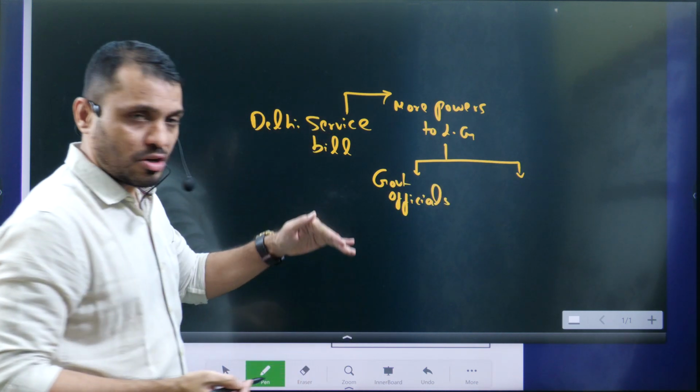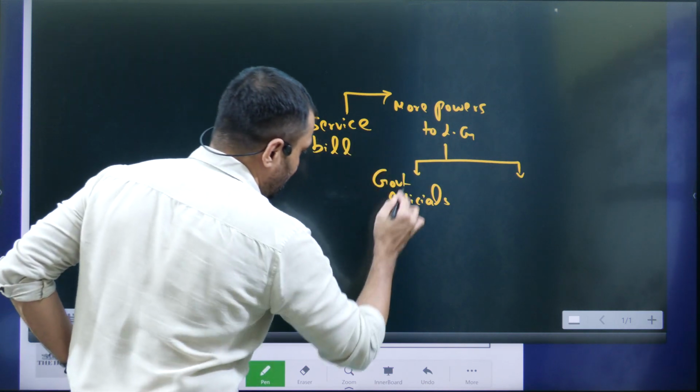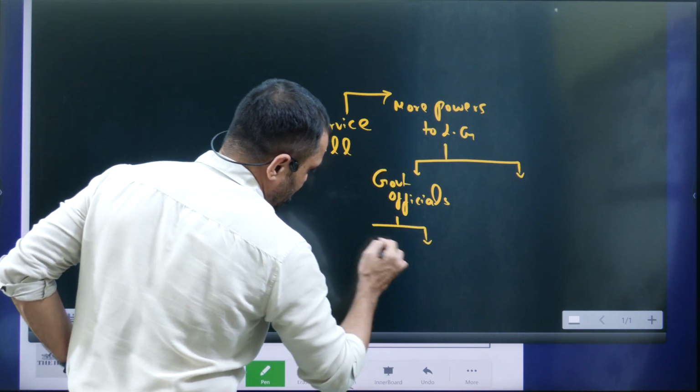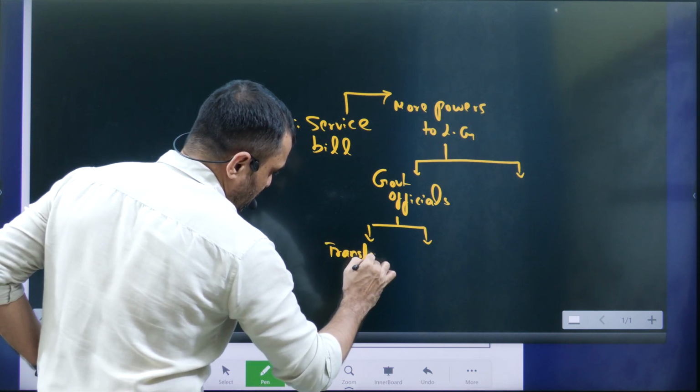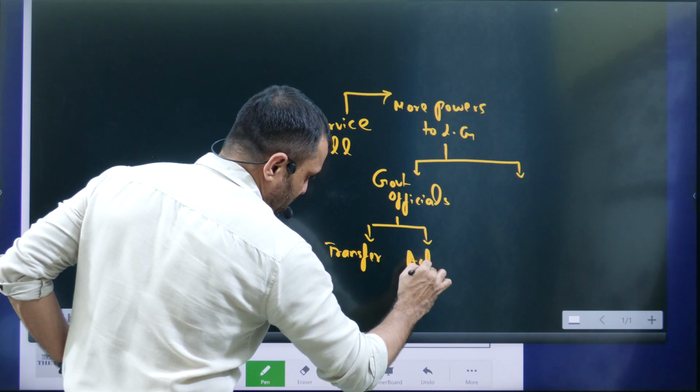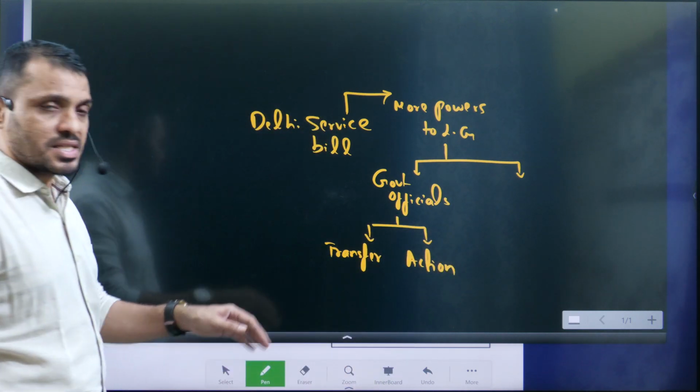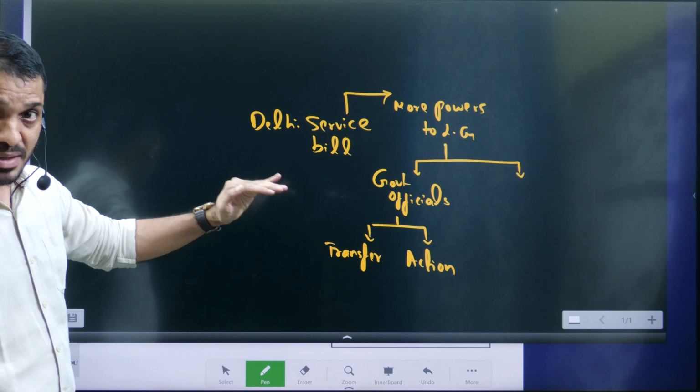With respect to government officials, in which areas does the Lieutenant Governor have more powers? In terms of transfers, and in terms of taking any disciplinary action, the Lieutenant Governor is the ultimate power.